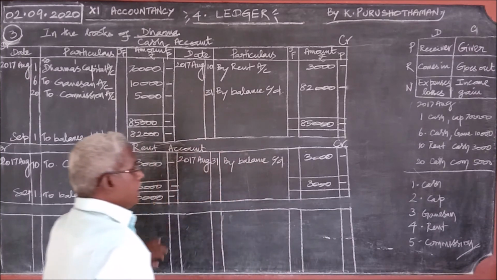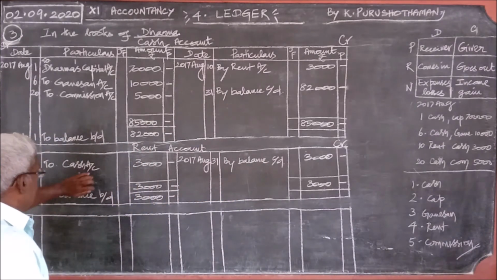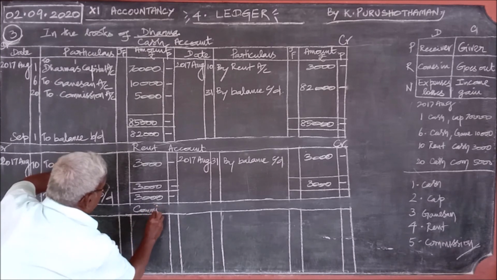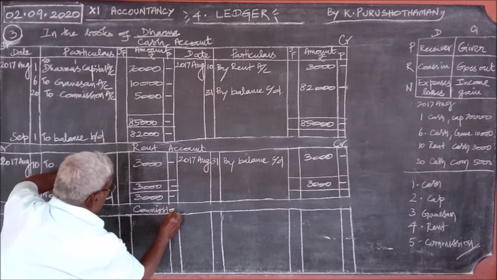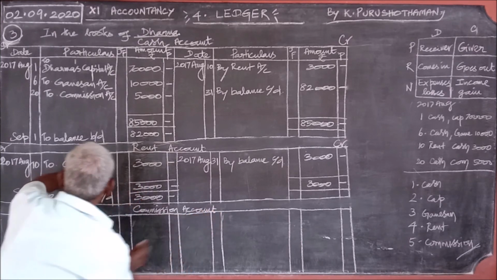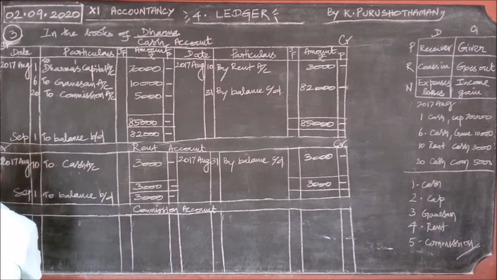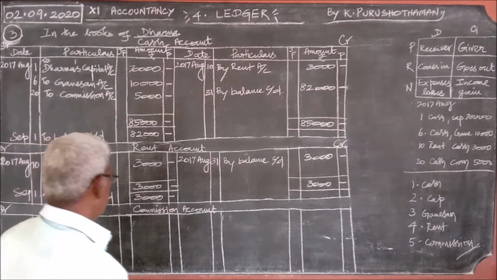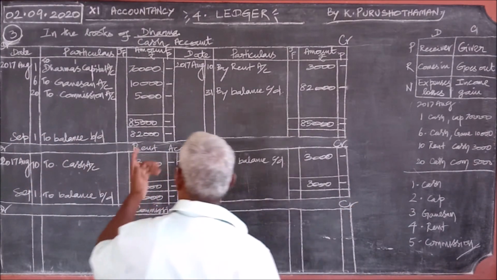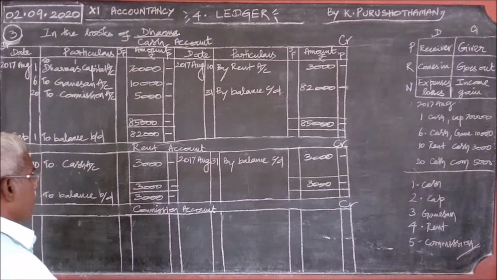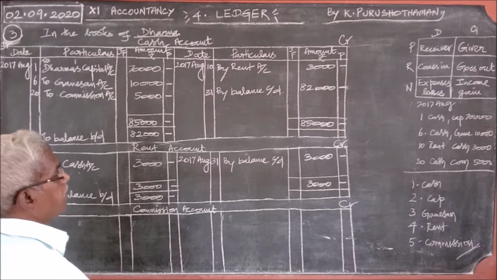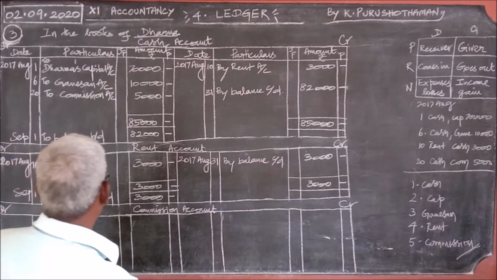The fifth ledger is for commission, therefore that is commission account, which was a creditor. I don't write the headings, date, particulars. Straight away I am going for the postings. Where does the commission appear? Commission on the credit side.